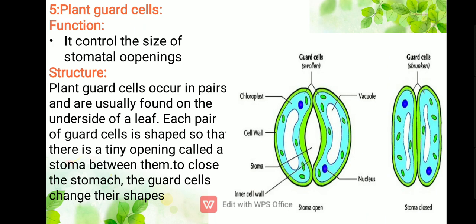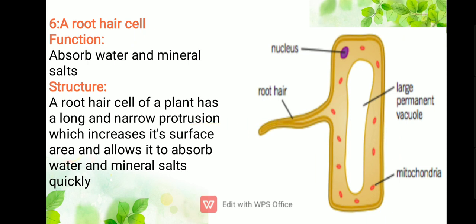Structure: the plant guard cells occur in pairs and are usually found on the underside of a leaf. Each pair of guard cells is shaped so that there is a tiny opening called a stoma between them. To close the stoma, the guard cells change their shapes. Next, a root hair cell. A root hair cell is present in the roots of a plant, and the function of a root hair cell is that it absorbs water and mineral salts. Structure: a root hair cell of a plant has a long and narrow protrusion which increases its surface area and allows it to absorb water and mineral salts quickly.